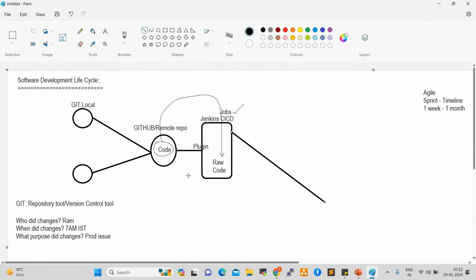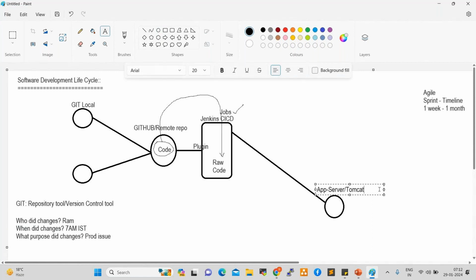Finally, the code should be deployed onto application servers. There are so many application servers, like Tomcat server, JBoss, WebLogic, WebSphere, right? App server, or we can say Tomcat. This raw code we cannot directly deploy onto application servers because it is unstructured code, and unstructured code will not be understood by application servers. So in this flow we require one more tool, which is Maven.